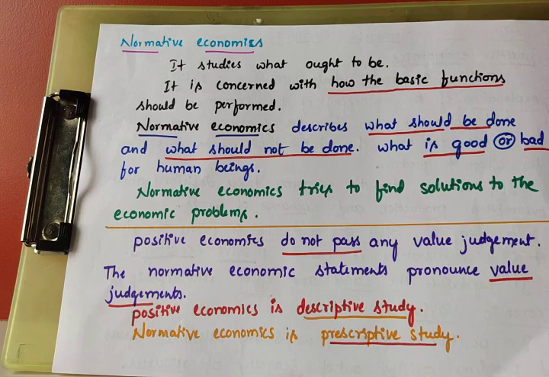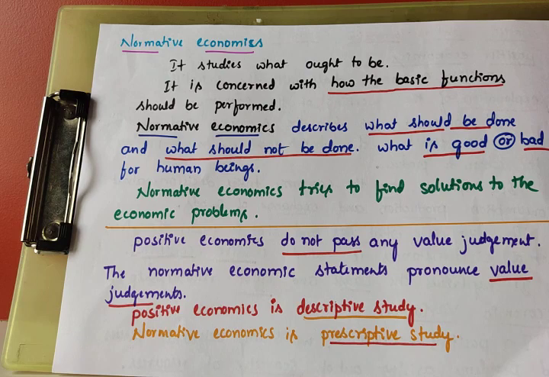Which one? Normative economics is concerned with how the basic functions, that is what to produce, how to produce, for whom to produce. It is also called the basic economic problems, or central economic problems. What to produce, how to produce, for whom to produce. About this, it should be done like this only. Which one gives the suggestion? Normative economics. So normative economics describes what should be done and what should not be done.